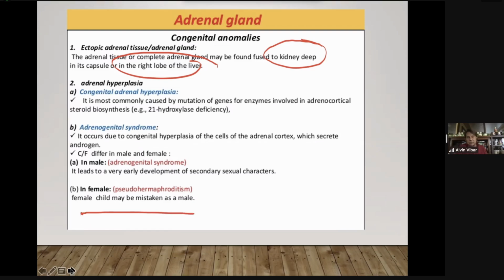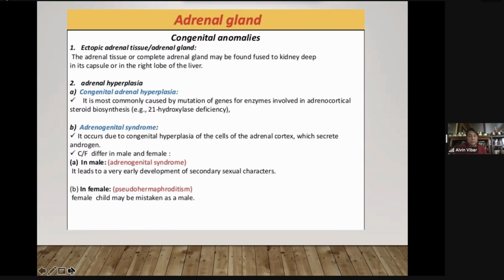And in males, congenital adrenal hyperplasia leads to early development of secondary sexual characteristics. When you go to your physiology of the endocrine system, you're going to understand clearly